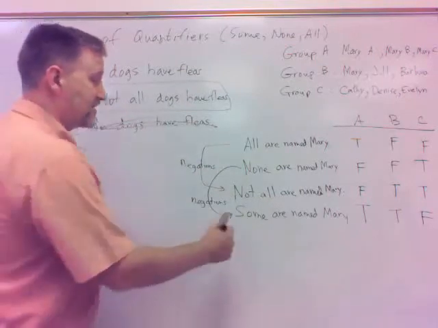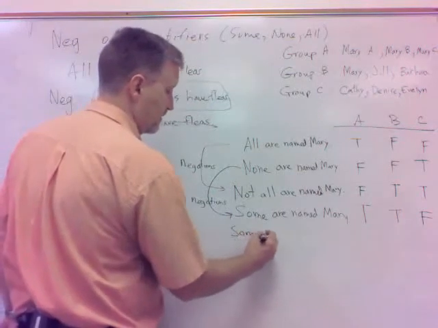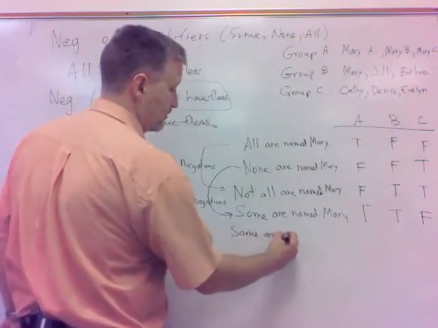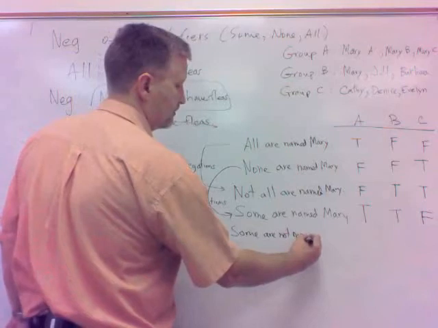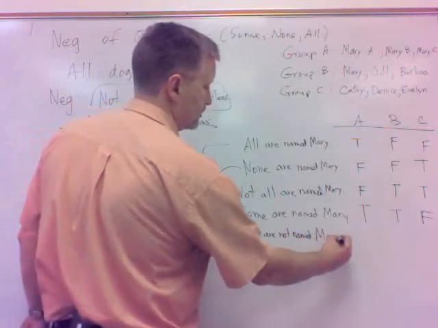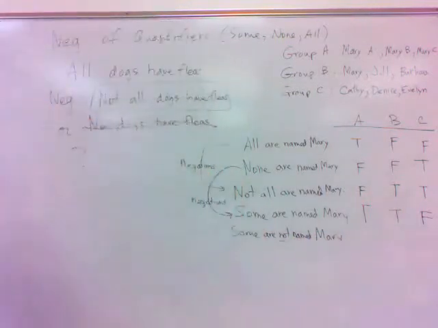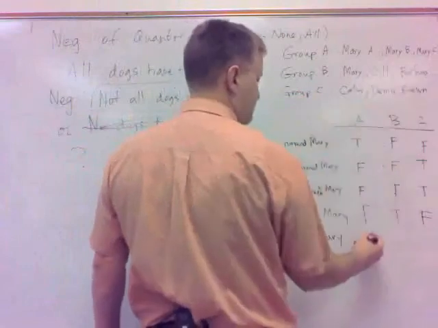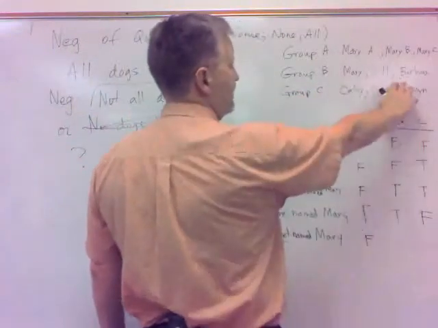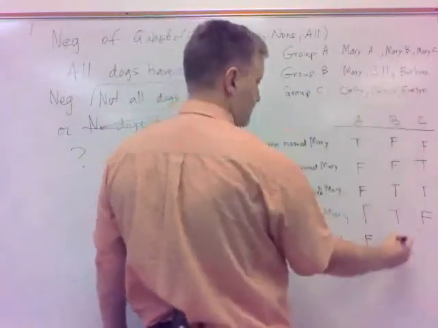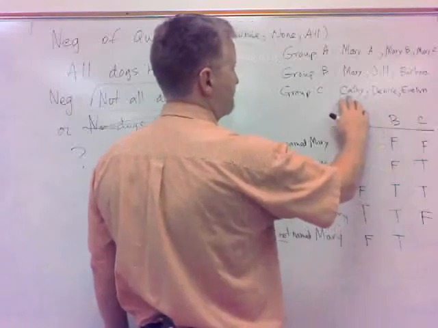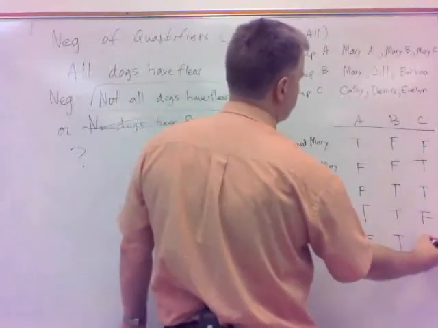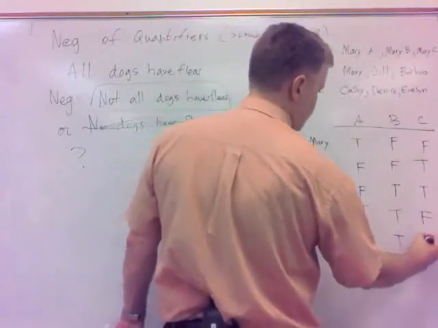Let's say I put the word not here. Some are not named Mary. Let's see if that does negate that phrase. Some are not named Mary here. Some of them are not named Mary. False. Some of them are not named Mary in B. That's true. And some of them are not named Mary in C. That's true, okay?